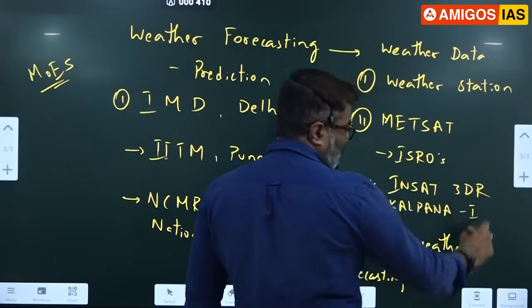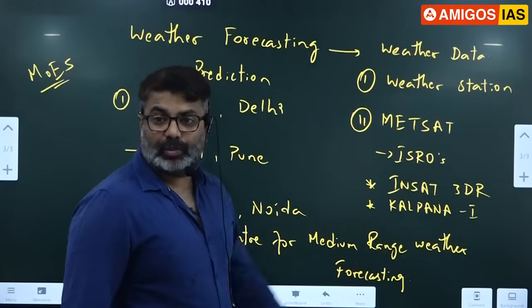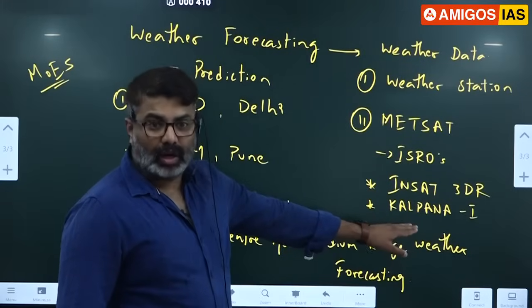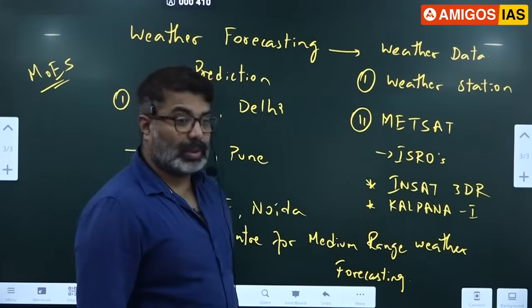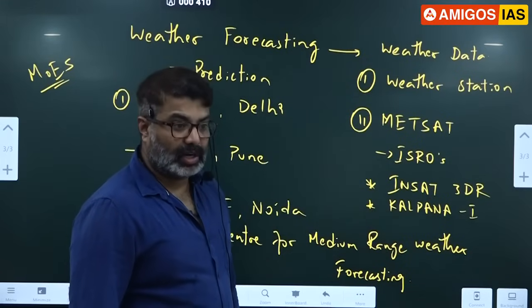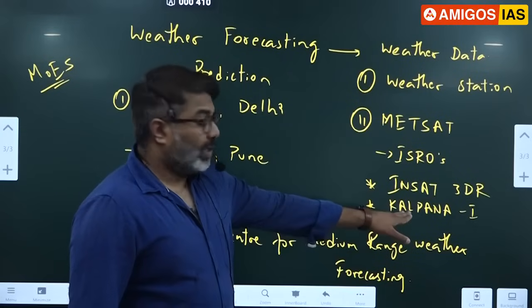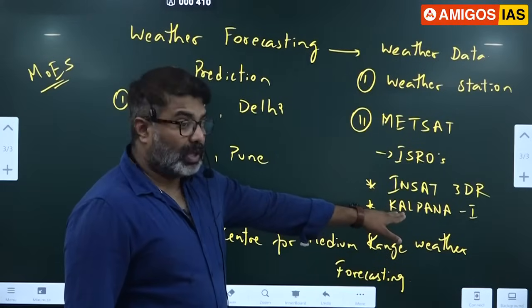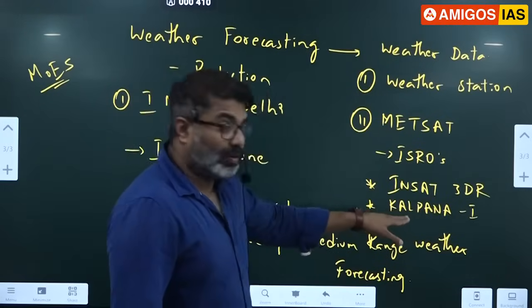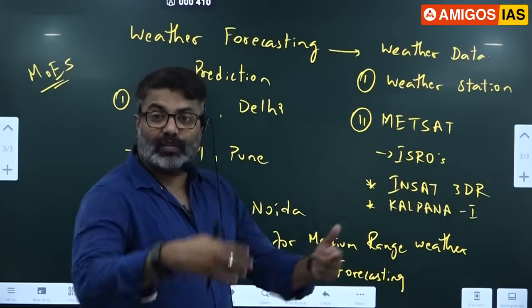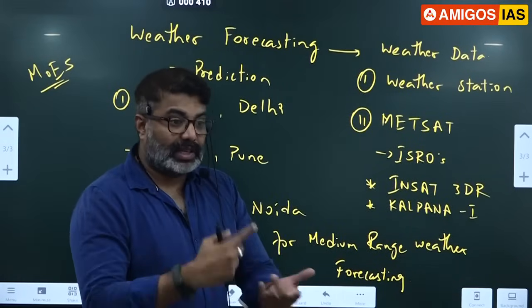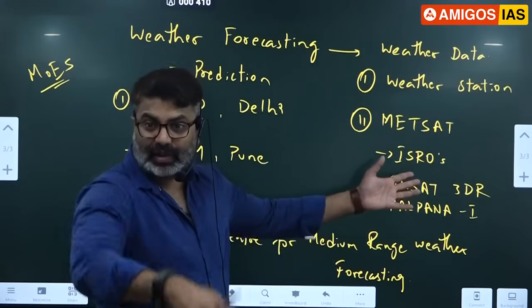Kalpana 1 was one of the satellites. Who is Kalpana? Not the actress Kalpana. Kalpana Chawla. Remember that. It was named after her, the Indo-American astronaut. So Kalpana 1 was the weather satellite earlier. Now it is INSAT 3DR. Like that we have launched Ocean Sat, we have Resource Sat. Like that so many satellites we have placed.